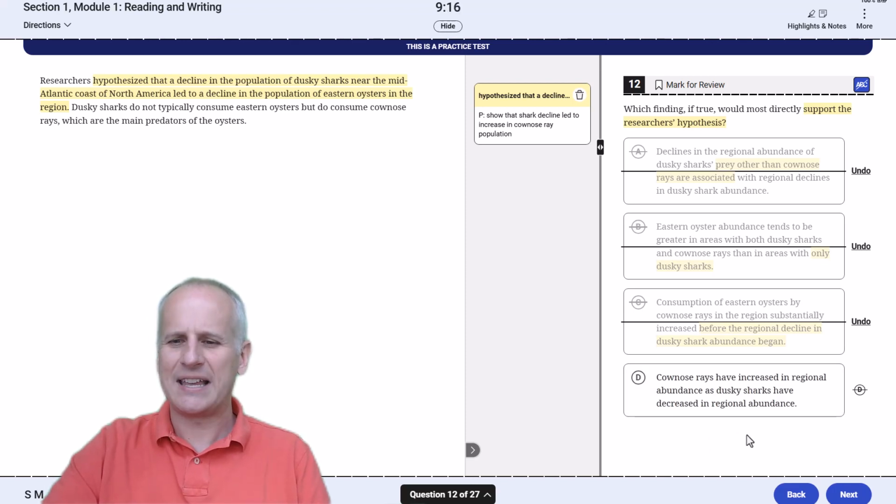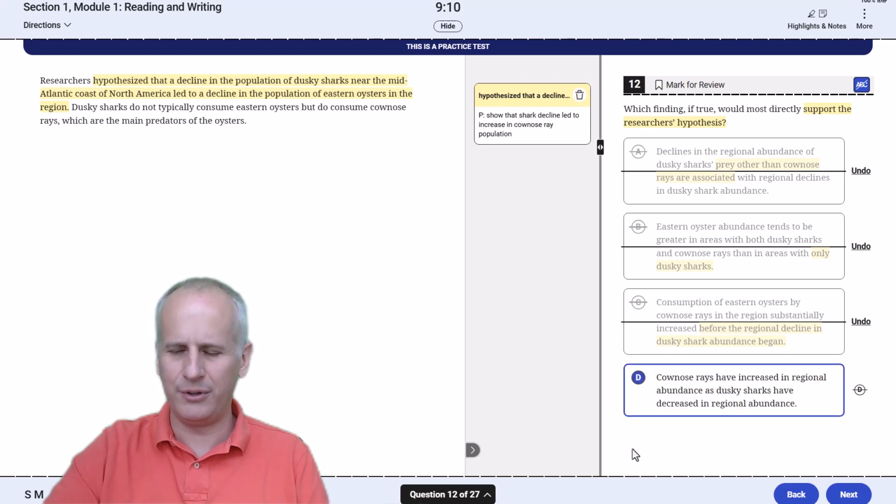But then choice D, cownose rays have increased in regional abundance as dusky sharks have decreased in regional abundance. Ding, ding, ding. That is absolutely the correct answer. And having that broad prediction hopefully can help you move more briskly through these argument style questions such as number 12.